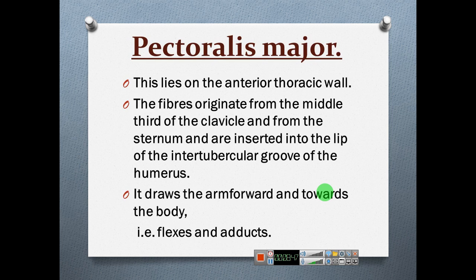Pectoralis major. In mastectomy, when there are tumors or cancers in the breast, this muscle is also removed. Pectoralis major and pectoralis minor muscles are sometimes removed. This lies on the anterior thoracic wall. The fibers originate from the middle third of the clavicle and from the sternum and are inserted into the intertubercular groove of the humerus.